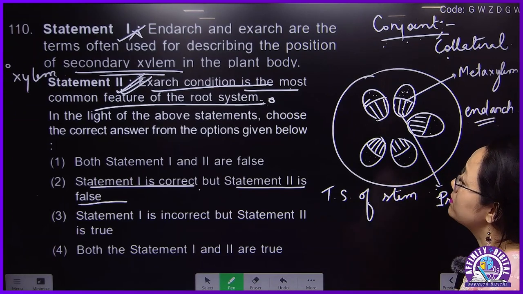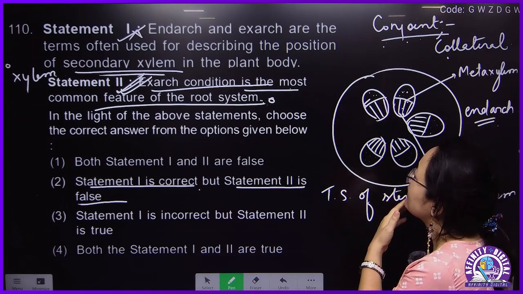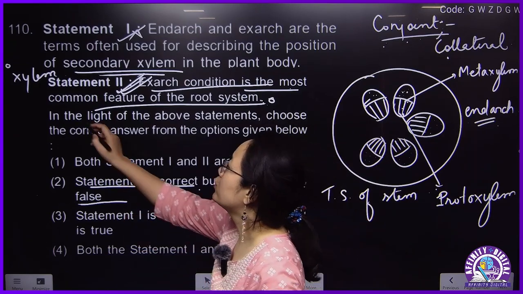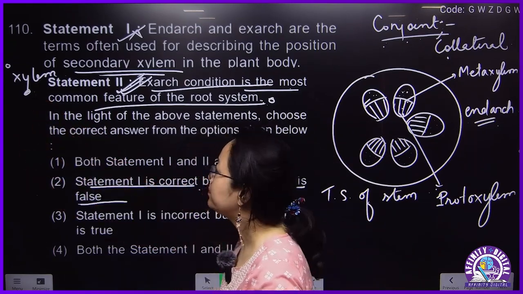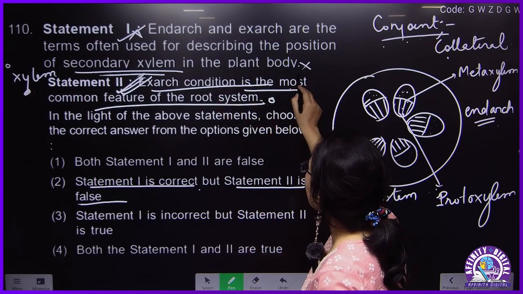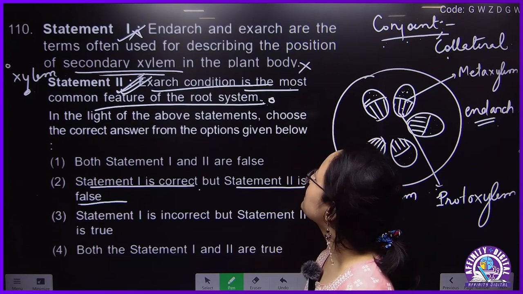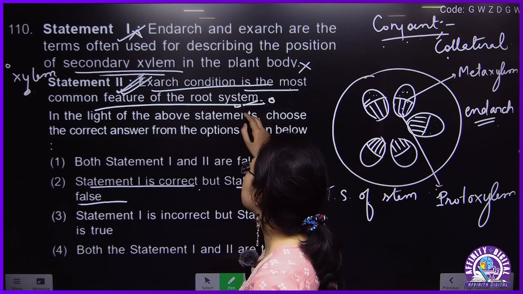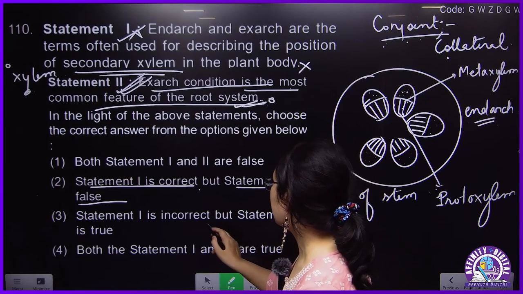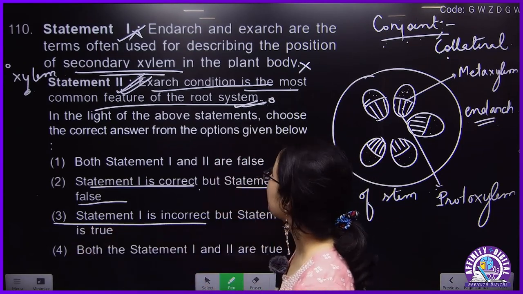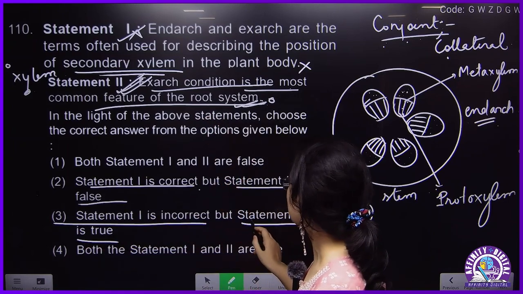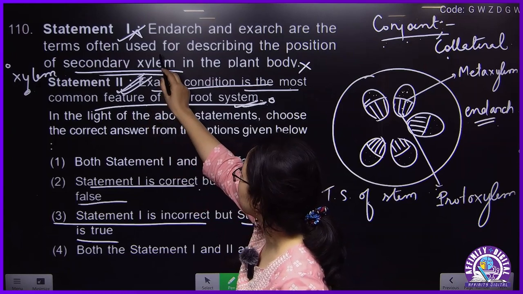So here, let's come to the question. Endarch and exarch are the terms often used for describing the position of primary xylem. That means this is given as secondary xylem, so this statement is wrong. Exarch condition is the most common feature of the root system. This is correct. That means statement 1 is incorrect, but statement 2 is true. This will be true, this will be false.